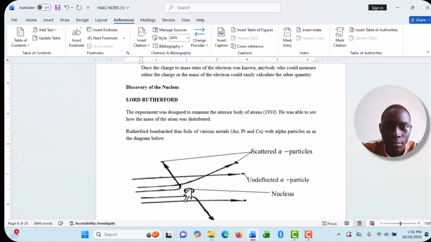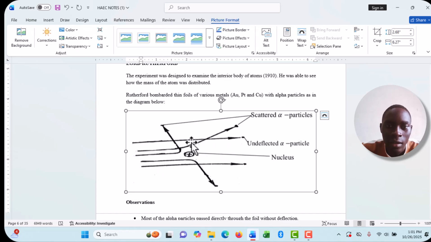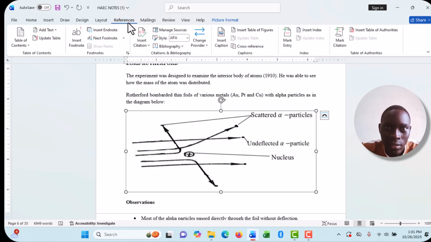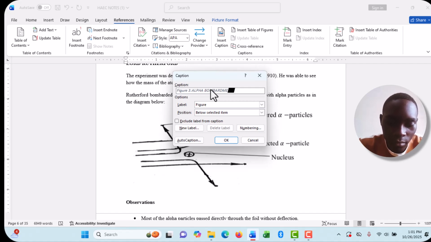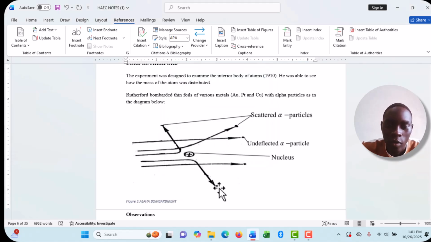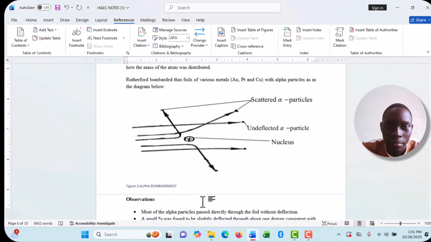Then I move on. I can come to this one here, then I can label it. This is my figure 3. I leave the settings as they were in the first diagram.